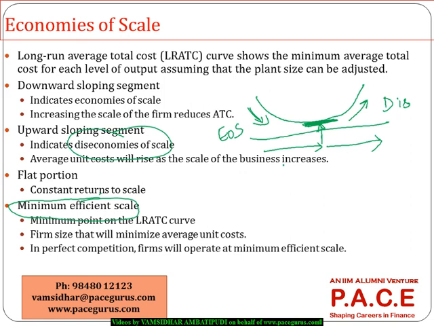It is desirable to produce this much quantity, if at all I have to put my cost per unit to the minimum most possible, right? So the firm size that will minimize the average unit cost. This is the quantity that you have to produce if you have to make your costs the minimum most possible. Average cost, not total cost. The average unit cost minimum most possible.